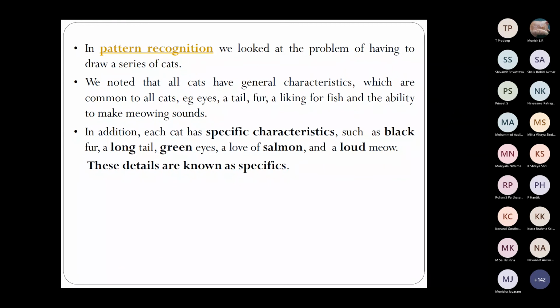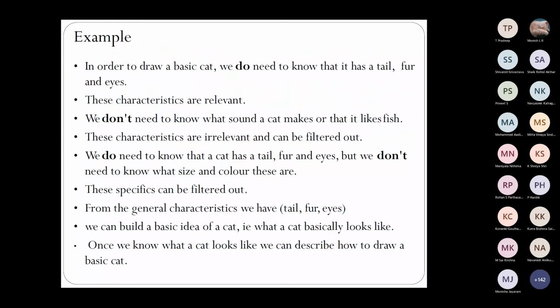In order to draw a basic cat, we just need to know that it has a tail, fur, eyes, etc. But we don't have to know what sound a cat makes, or that it likes fish, etc. Those are irrelevant here, so we filter them out.